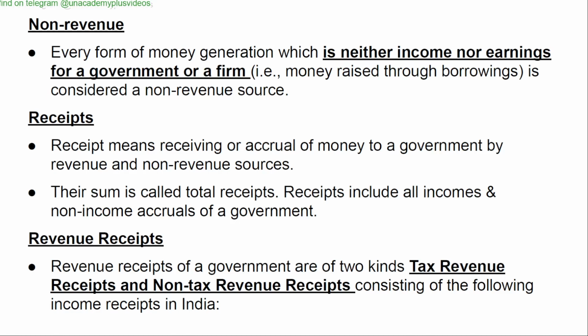Receipts. Receipt means receiving or accrual of money to a government by revenue and non-revenue sources. Their sum is called total receipts. Receipts include all incomes and non-income accruals of a government.